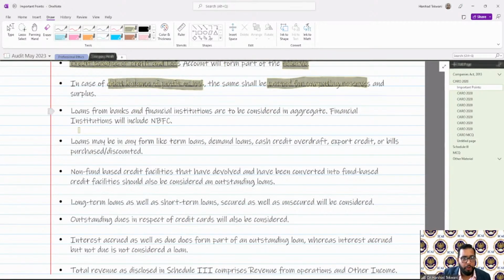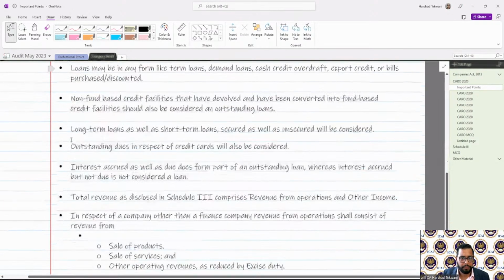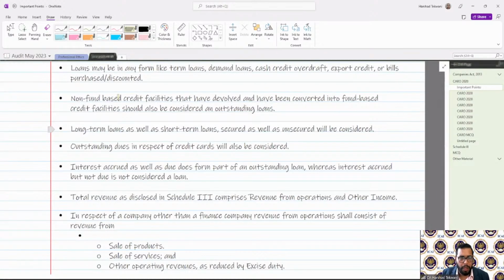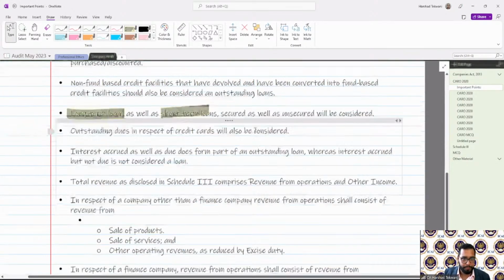When I talk about loans from banks and financial institutions to be counted in the aggregate, financial institutions will include NBFCs. The loan may be in the form of any term loan, demand loan, export credits, and such kinds of loans, so there is no limit. It will include short-term as well as long-term loans both. There is no bar on only long-term or short-term. All loans. The word specified is loan.